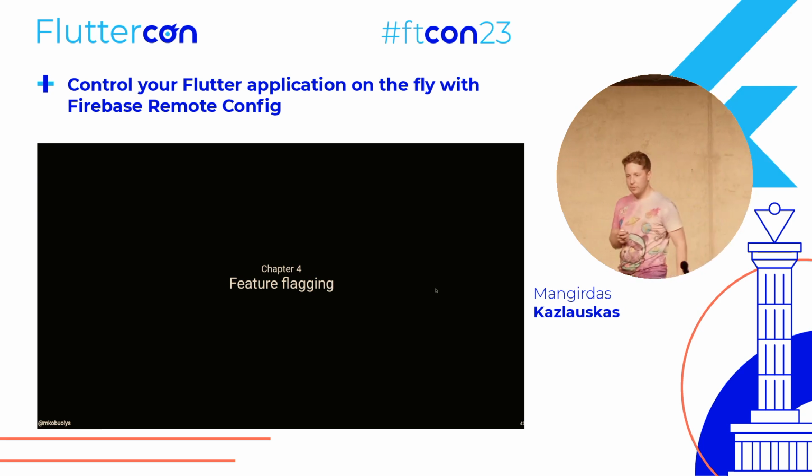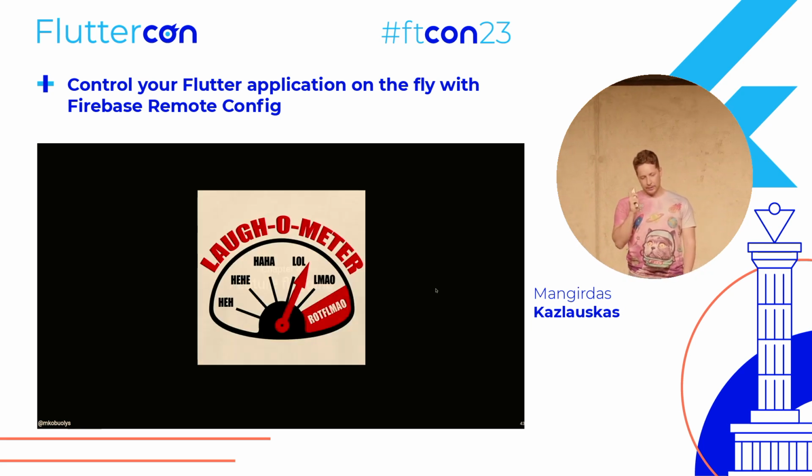Cool. Chapter number 4, it's feature flagging. And why we needed this is because we realized that we have the app that shows the daily pun, but I am not sure if I am funny or not. So a good way to do this is to implement some kind of laugh-o-meter. If the device detects that the user is laughing, it basically sends an analytics event to Google Analytics, and we know that this pun performed really well, maybe the others don't.